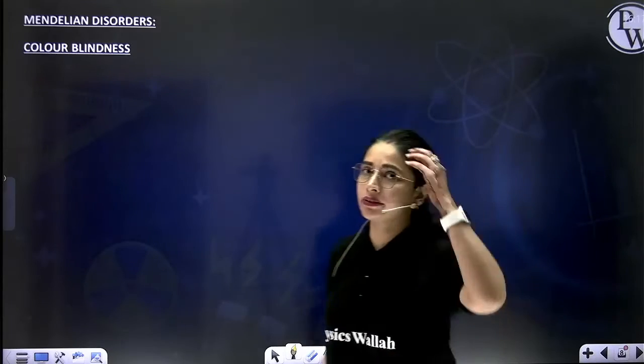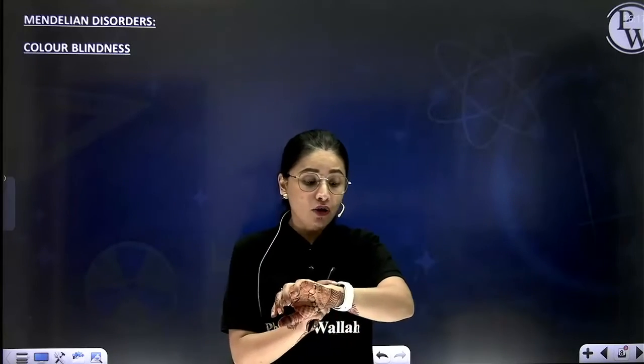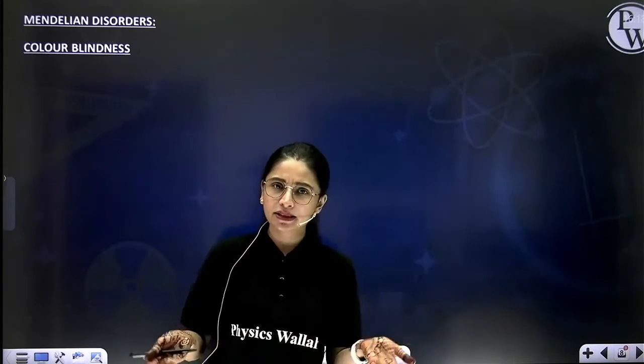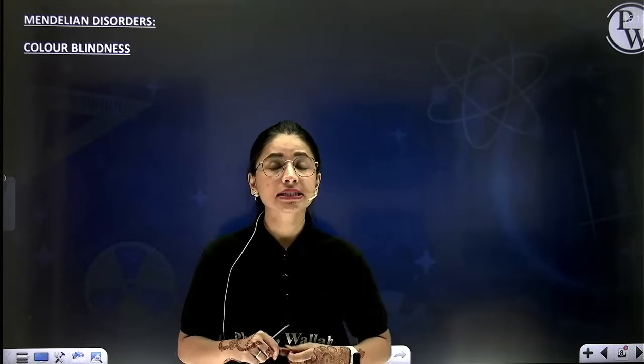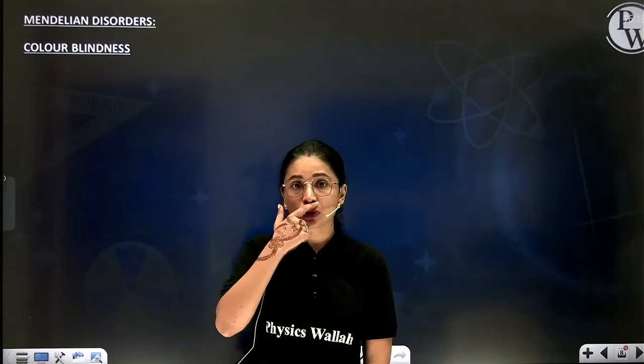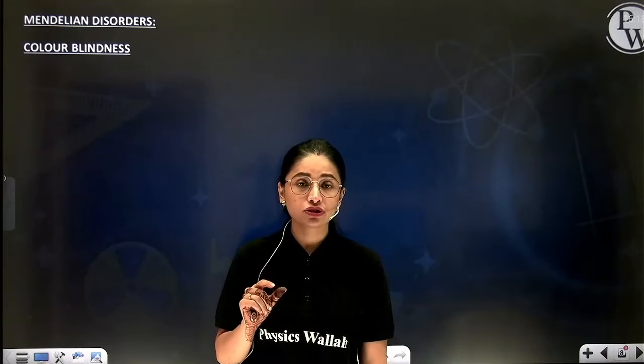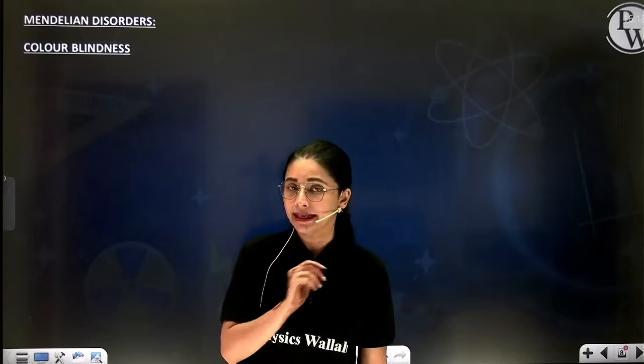First start with color blindness. Now what is color blindness? The name itself suggests, when a person fails to distinguish between colors, mainly red and green. A person who is suffering from color blindness beta, that fellow is not able to identify red and green color. So this is known as color blindness.